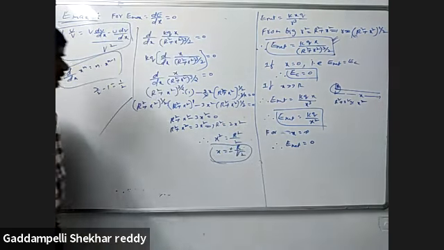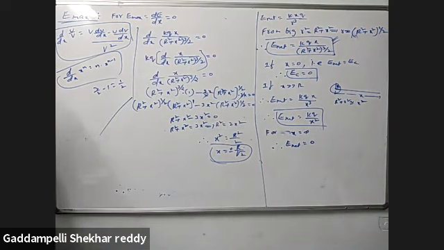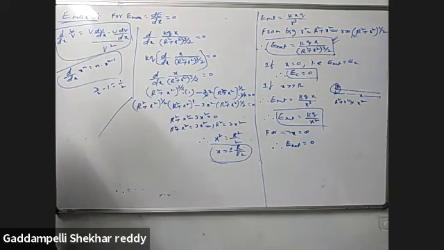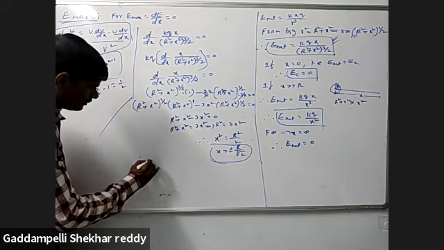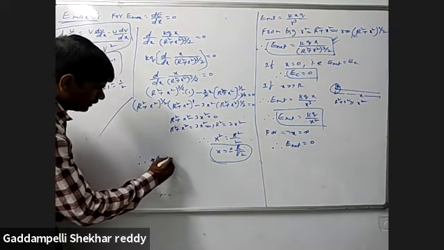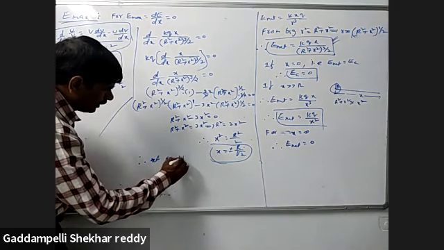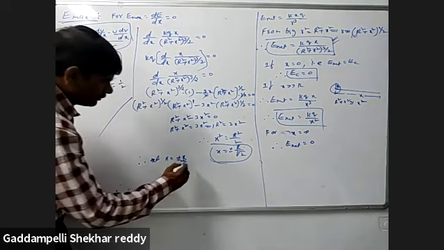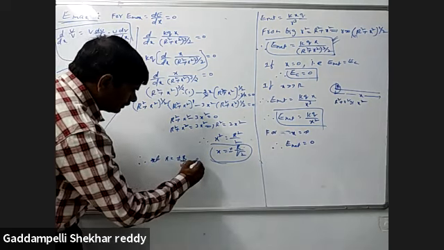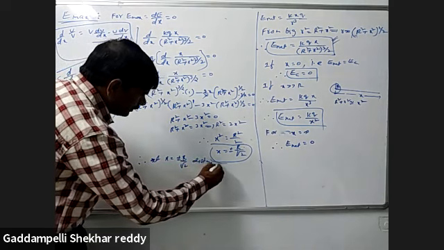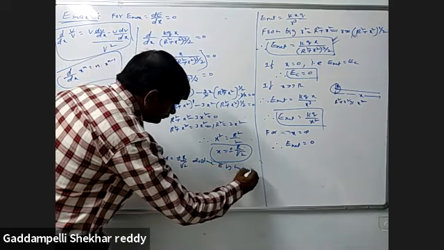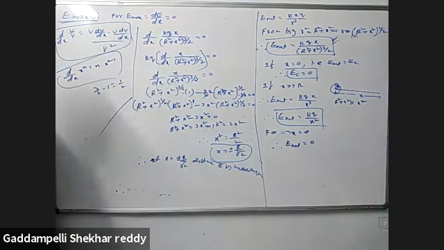So at what point is the value of Emax? At x is equal to plus or minus r by root 2 distance, E is maximum. But how much is Emax?